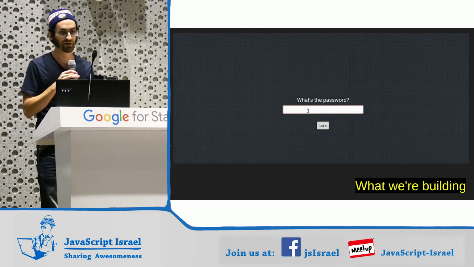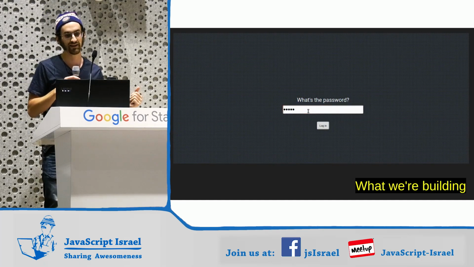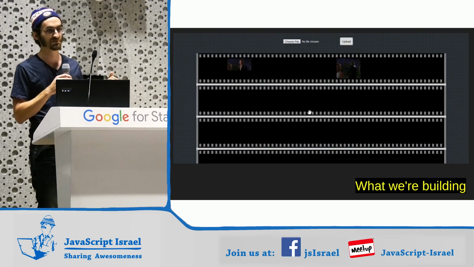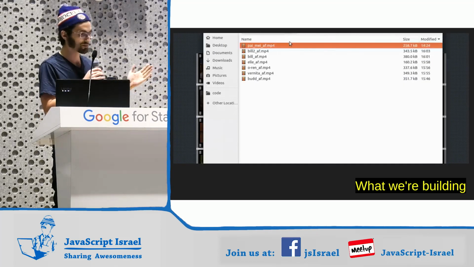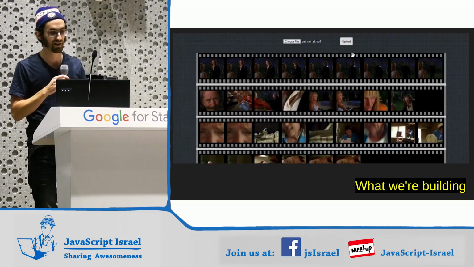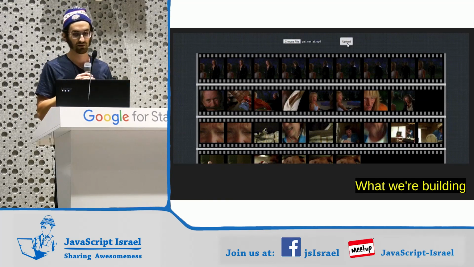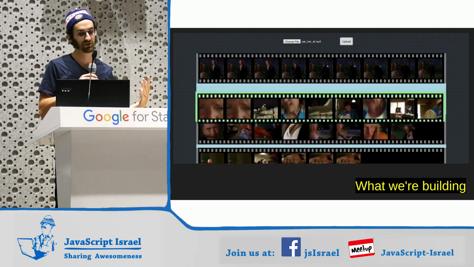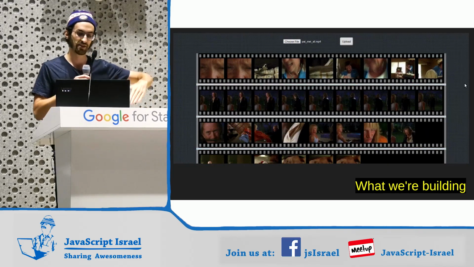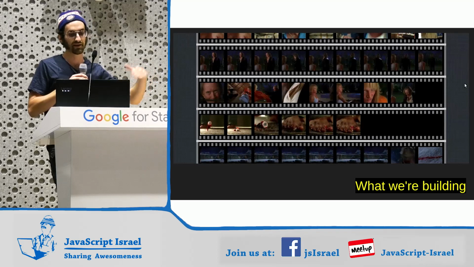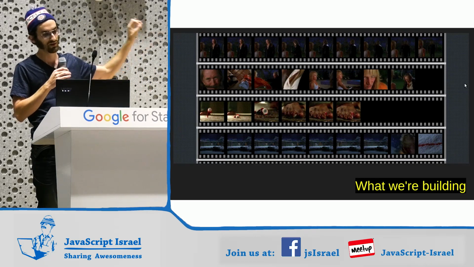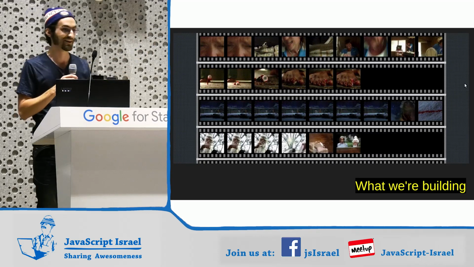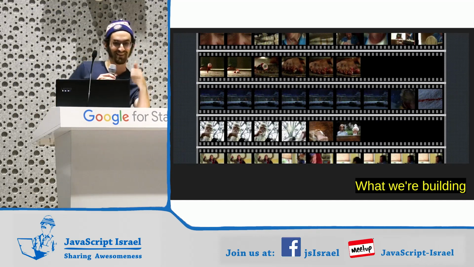So this is what we're building. We're logging in. The password is definitely not Archer's password. So we load all of our little film strips. We're going to upload another video, and we're going to wait. I should have sped this GIF up. We can edit the order of these videos, and then our video will load. Give it like 3, 2, 1. There it is. I got that right on video too.